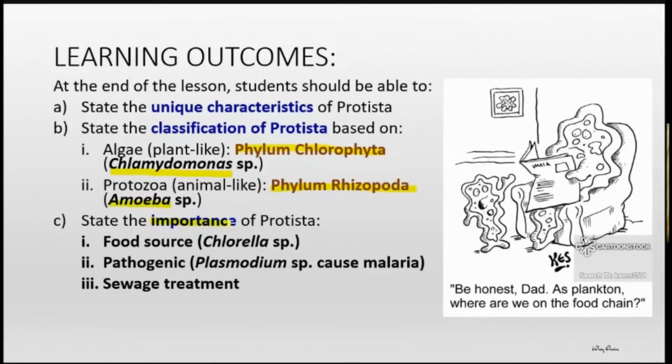Importance di sini dalam biologi kan, importance maksudnya peranan dia dalam semula jadi. Okay, their natural role, or we say the impact to the ecosystem or the impact to other living things. So, kepentingan di sini bukan maksudnya semua yang berkaitan dengan positif punya. Dia sebenarnya merujuk kepada peranan dia dan dia punya interaksi dengan hidupan-hidupan yang lain.